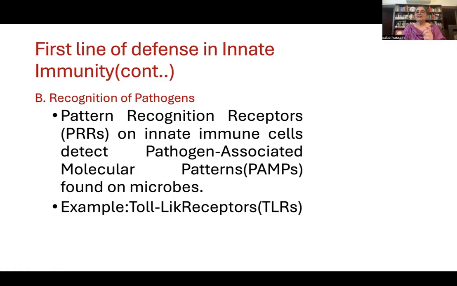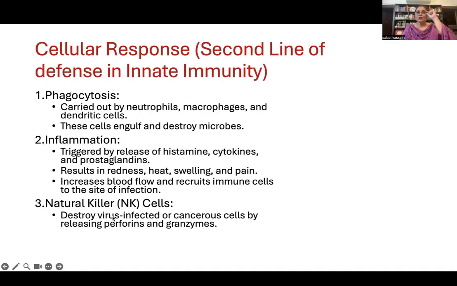So recognition receptors are the ones which will recognize the pathogens. These pattern recognition receptors are present in toll-like receptors. So where are these toll-like receptors present? They are present on immune cells. So this is the physical and the chemical barrier, then recognition of patterns by the immune cells. Now next, what next? Next there will be a cellular response.